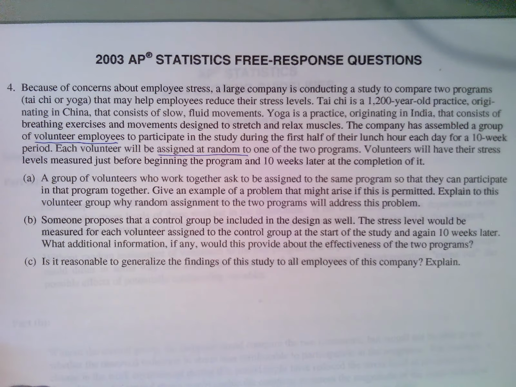So we're trying to make sure we get that randomness, because randomness takes care of a lot of confounding variables.